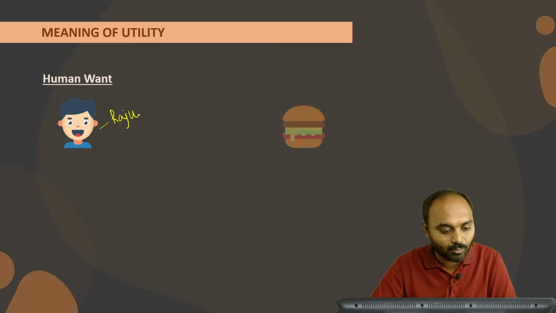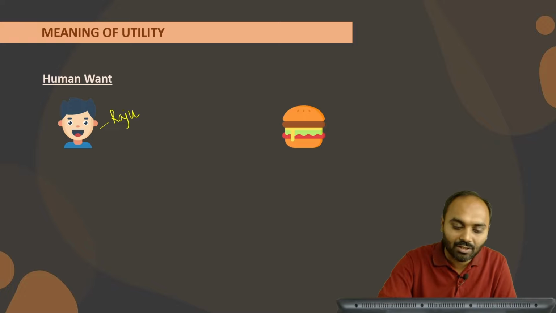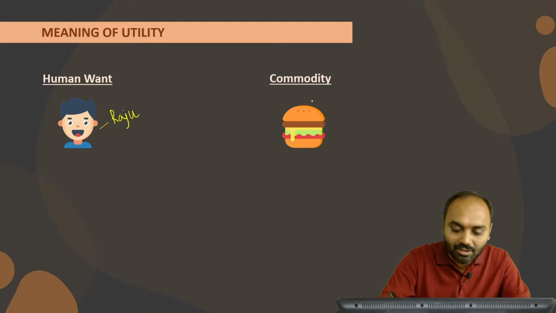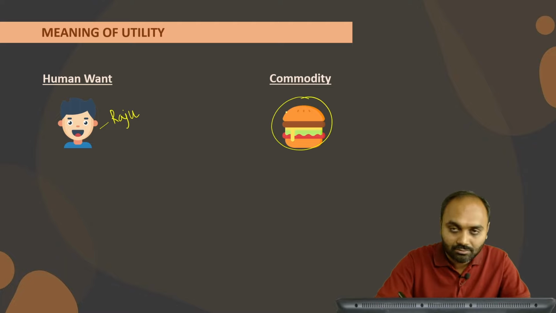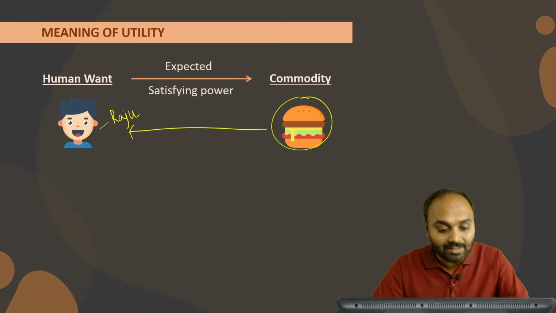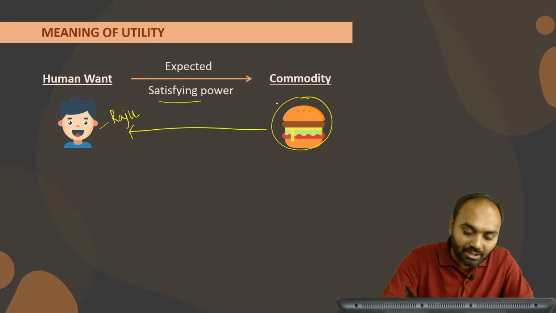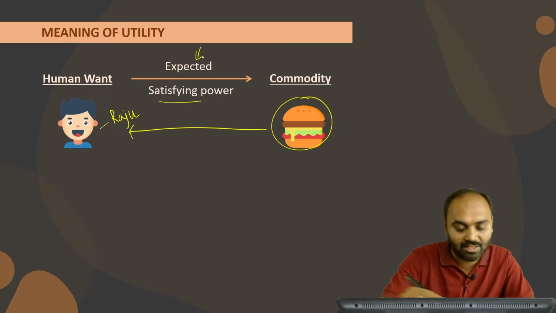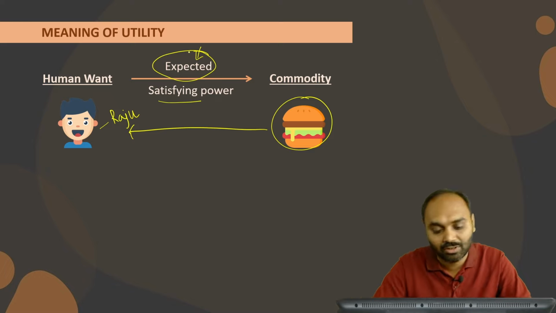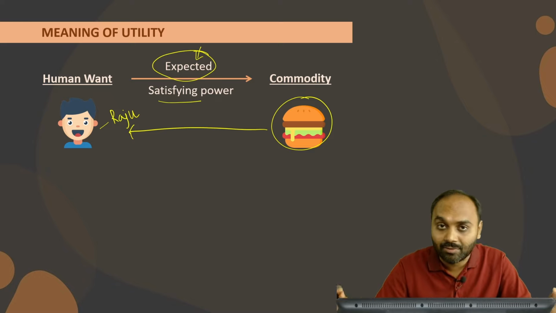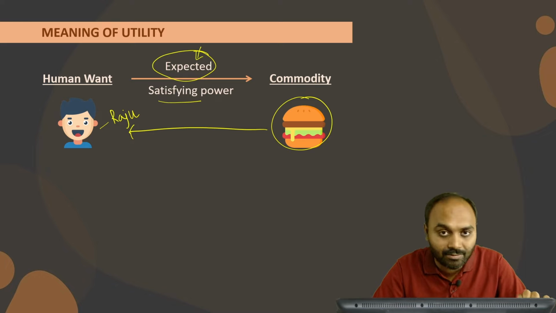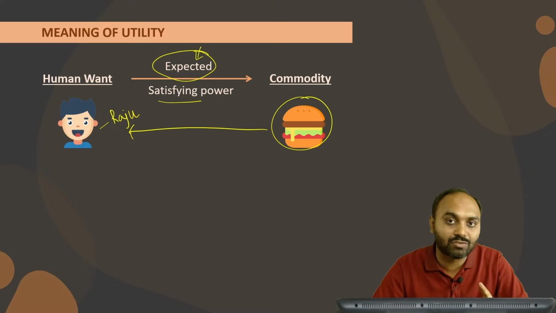That is her want, his want, and there is a burger which is available, which is a commodity. Now basically a burger has a satisfying power which will help Raju to satisfy his hunger. In that case, the satisfying power that a burger has, which is expected satisfying power, let me make it very clear, it is an expected satisfaction which we are talking about, will be termed as utility. So utility basically is nothing but expected satisfaction.